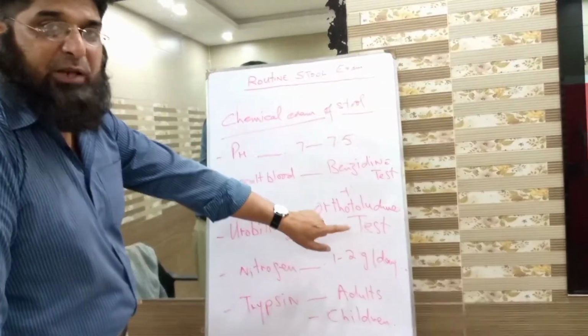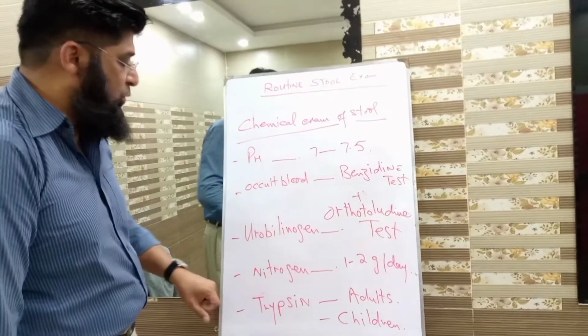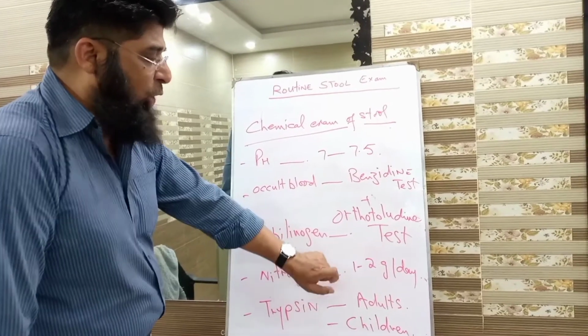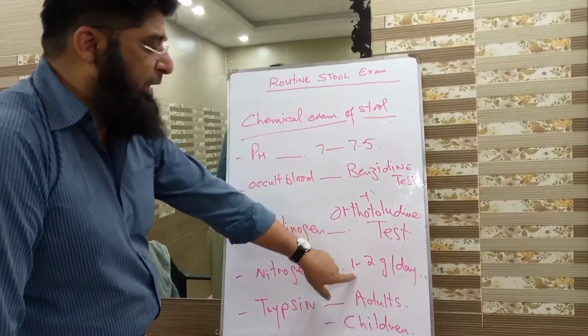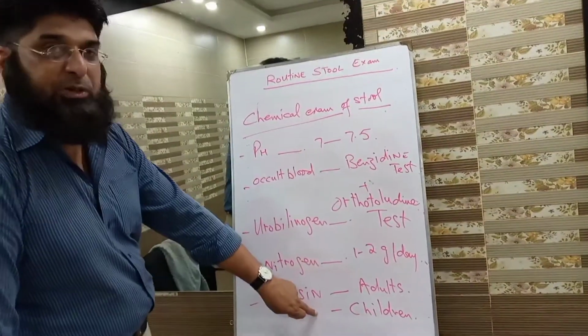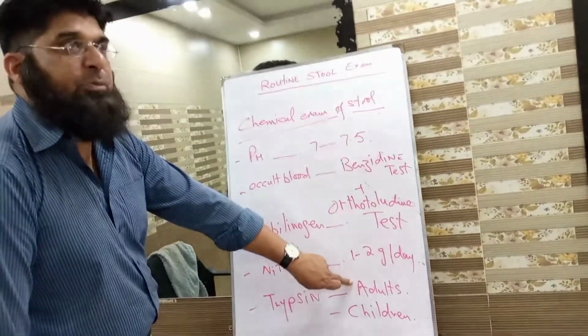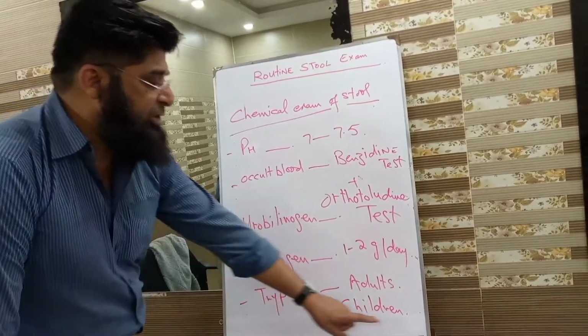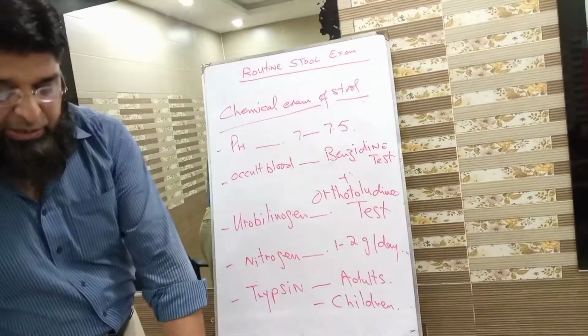Yes, it is present in normal human stools. Nitrogen. Yes, it is present in normal human stools. It may be 1 to 2 grams per day. Next is trypsin. In adults, trypsin is present in very small amounts, whereas in children it is present in larger amounts.